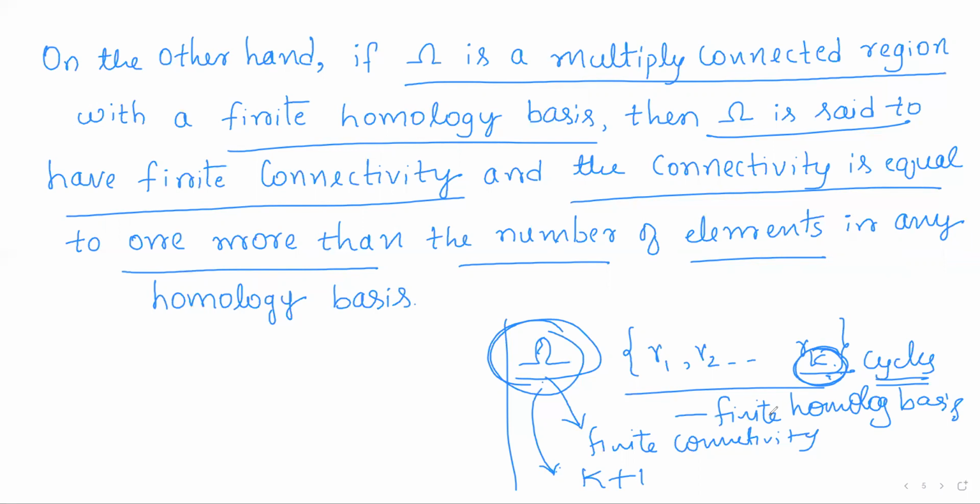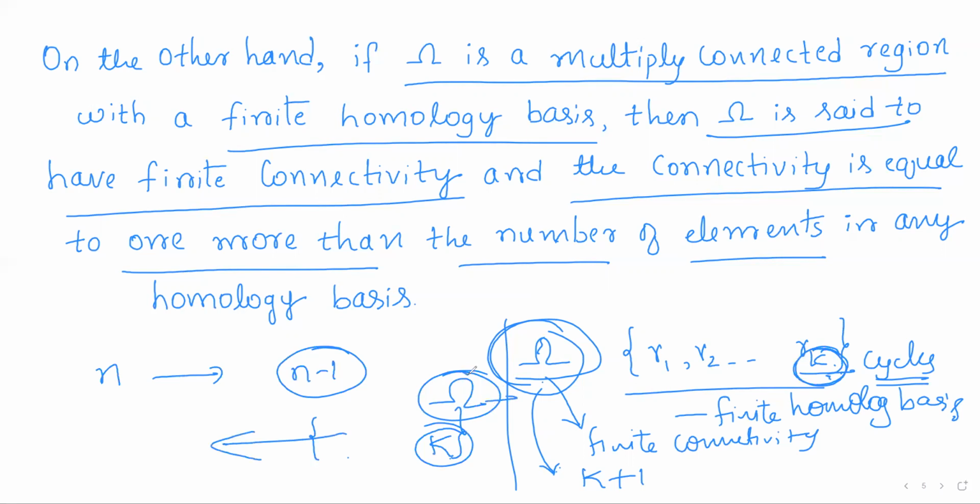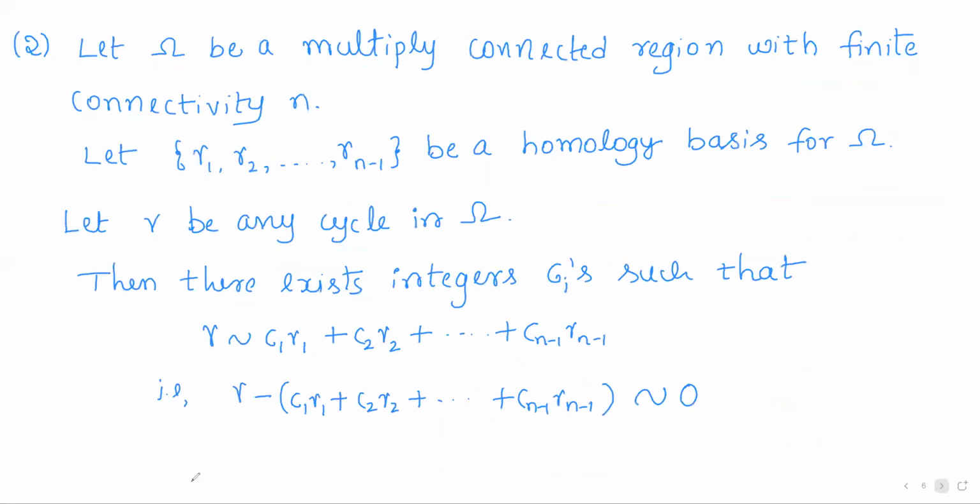This is the relation between the connectivity of a multiply connected region and homology basis. If connectivity is n, then the number of elements in any homology basis is n minus 1, so one less than the connectivity. And if any homology basis for a multiply connected region contains k elements, then the connectivity of that region will be k plus 1. So this will be the relation.